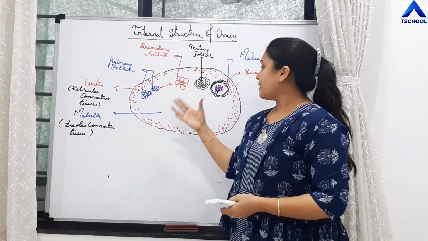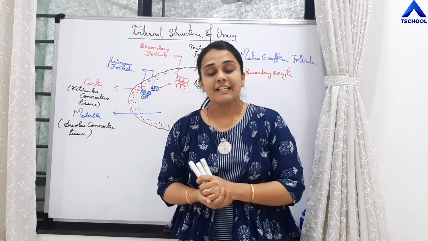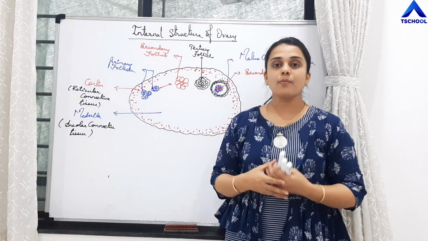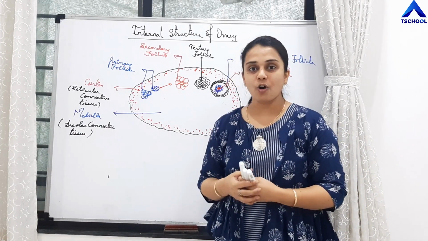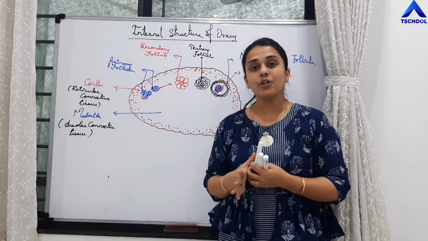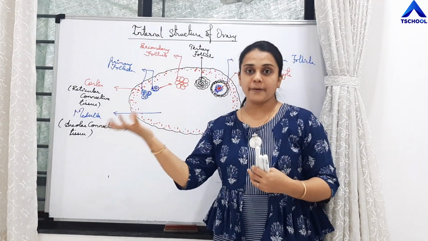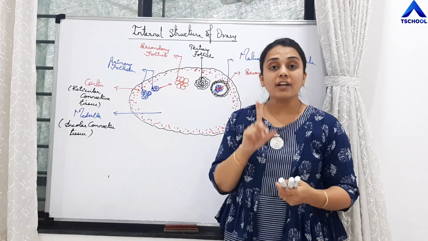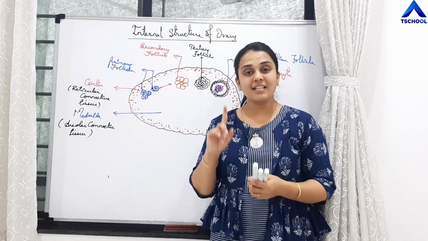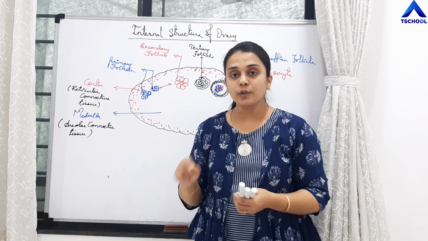So these are the changes which occur in the internal structure of the ovary during the course of the menstrual cycle. Now, when you are studying the endocrine system, you study that there is release of estrogen hormone under the influence of some hormone. There is release of progesterone hormone, right? So the granulosa cells of these follicles are going to release estrogen hormone as and when the follicle is enlarging, right? Then on the 14th day, there occurs ovulation. So if the menstrual cycle is an ideal cycle of 28 days, on the 14th day ovulation happens.